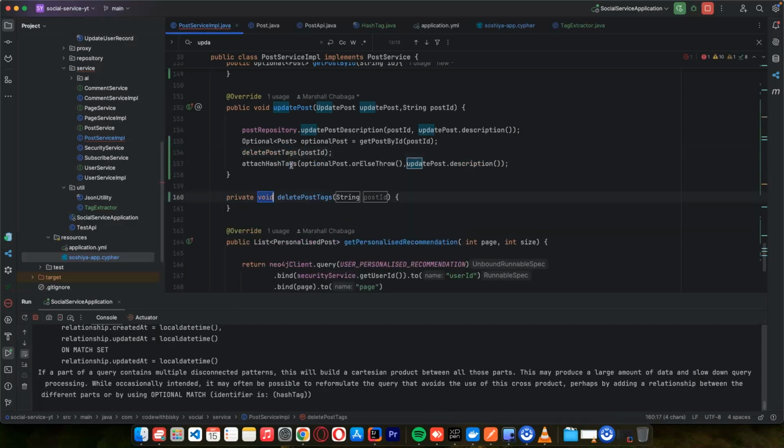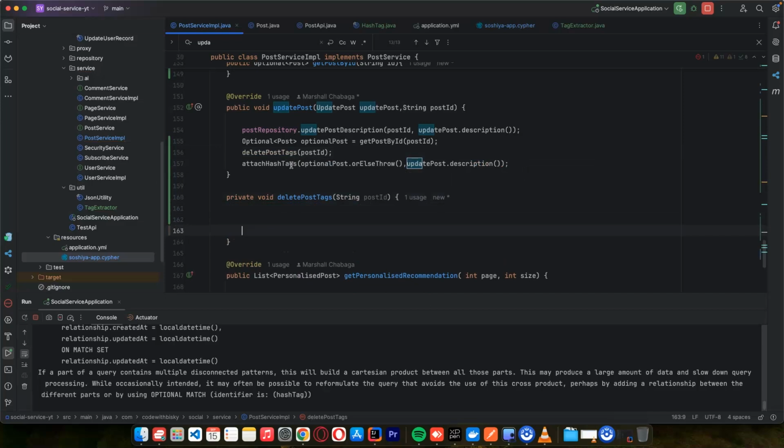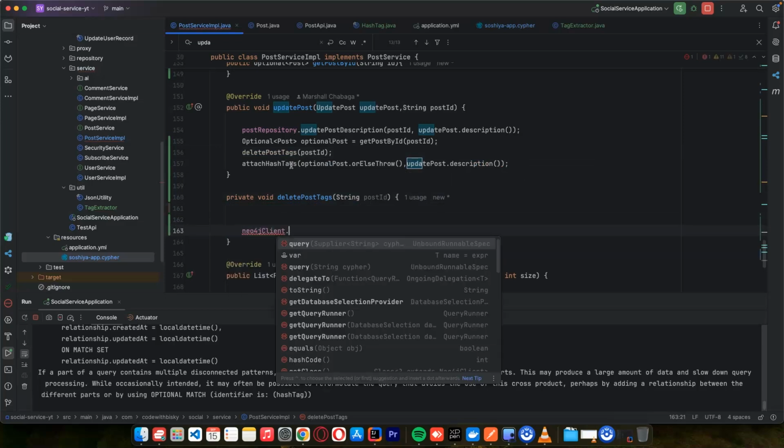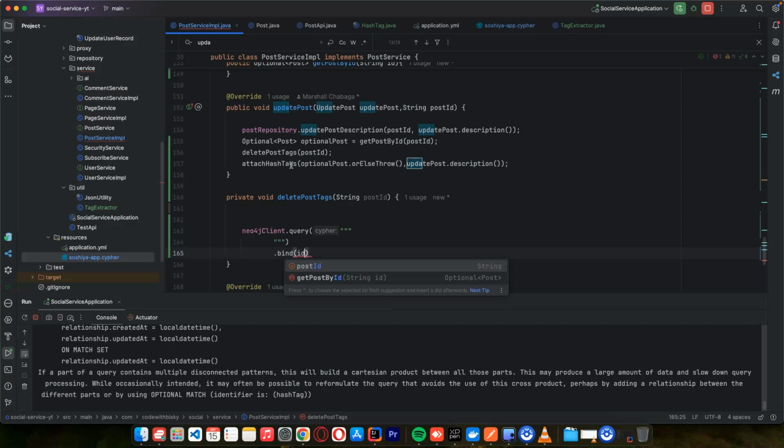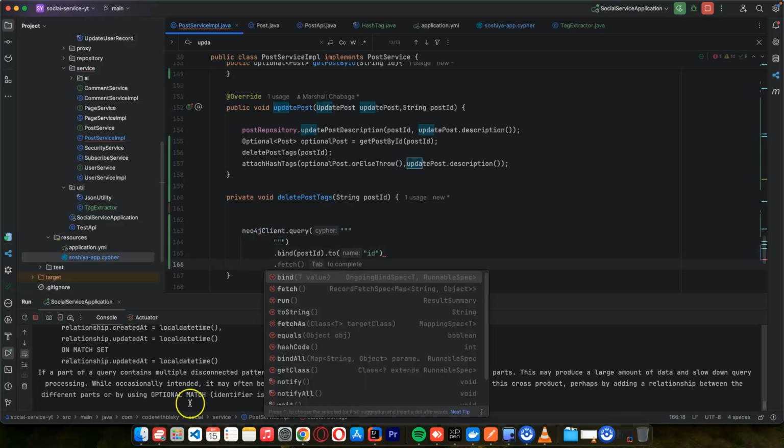So I can do this, and I just say Neo4j client.query, and we can copy our query here, just say dot bind the ID, which is the post ID to, I can say to ID, then I can say run.